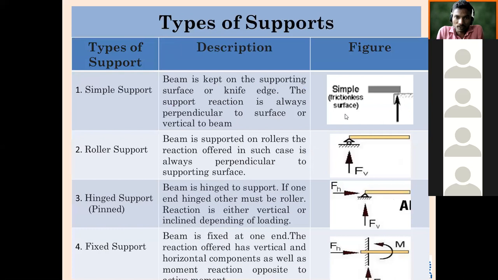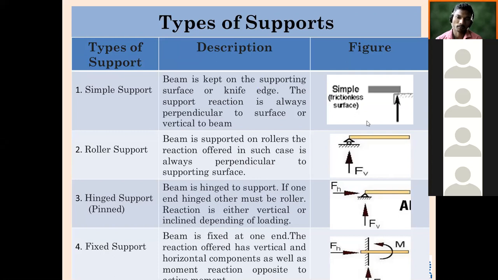Next, types of supports. Very important. Not only types of supports, but what type of reaction each will offer. That is also important. How many types of supports have we seen? 4. To know the type of reaction, we should know one sentence. Whenever there is action, there is equal and opposite reaction.